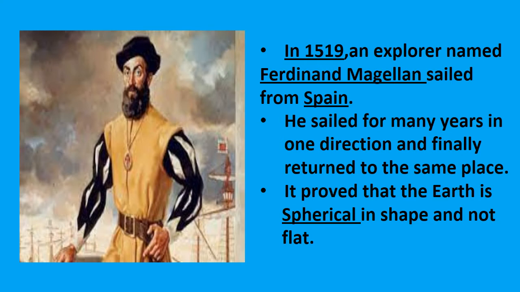Like when you are standing on a table and walking from one edge to another, you will fall down. Likewise, olden-age people also thought the earth is flat. But Ferdinand Magellan proved that the earth is spherical. It is not flat. Okay, can you understand, children?